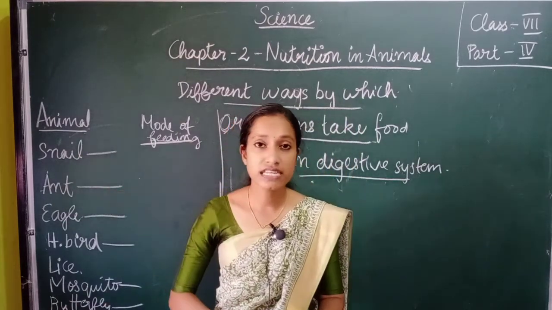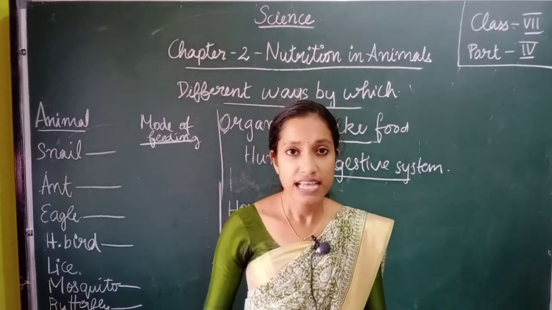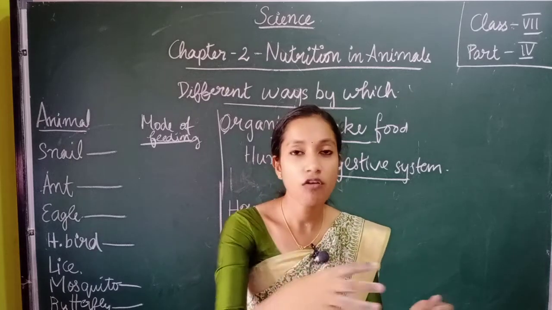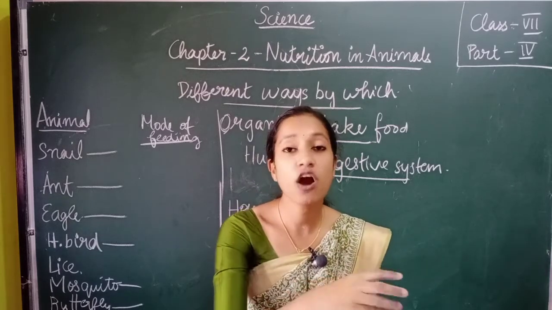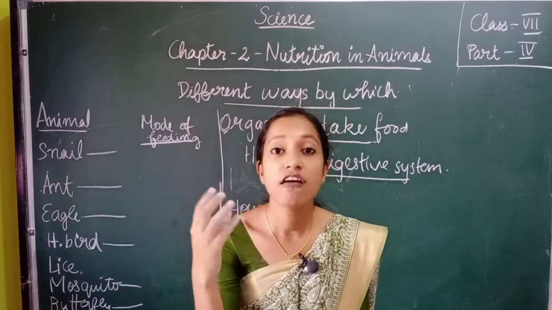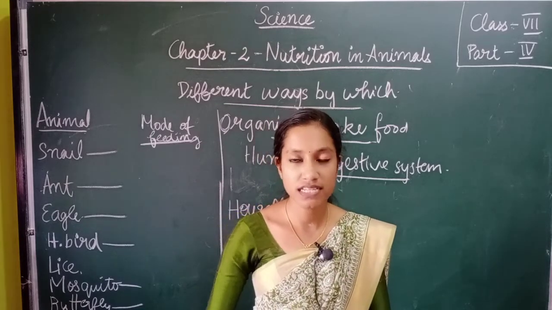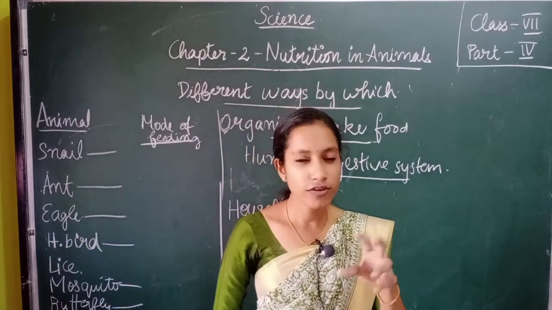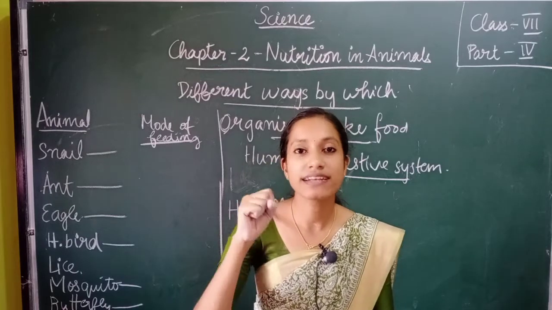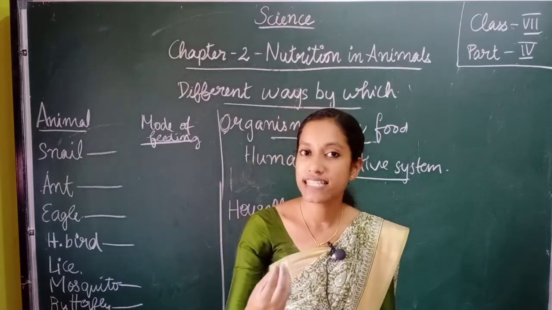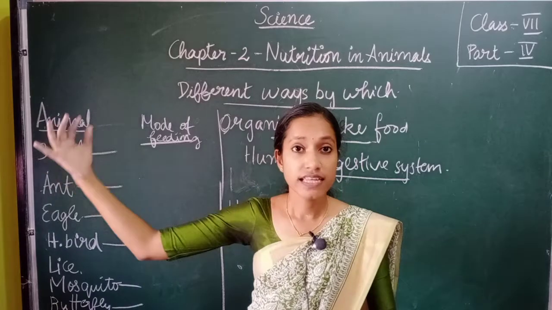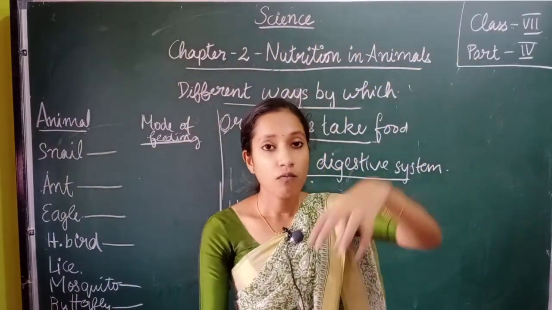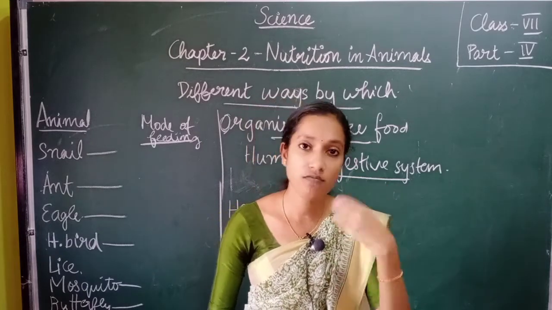We can see what these animals would follow. First of all we can discuss the food they eat. This snail, how does it feed? Often snails are seen along with plants, isn't it? They will be eating the leaves, flowers, etc. of these plants only. Now coming to the next, that is ant. They will eat food particles. They will scrape the food and eat them. Eagle, you might have seen flying through the sky, isn't it? They will capture the prey and then swallow it.